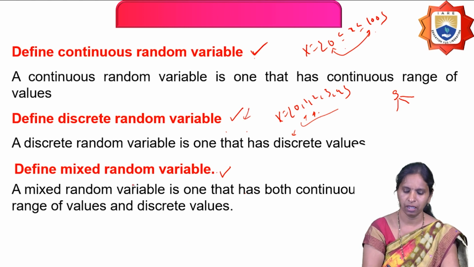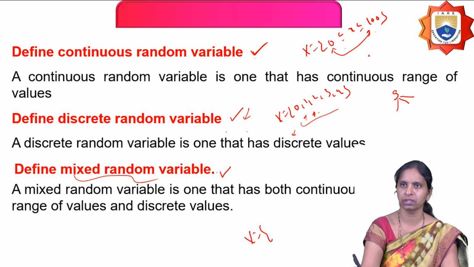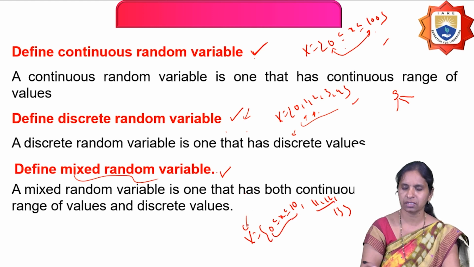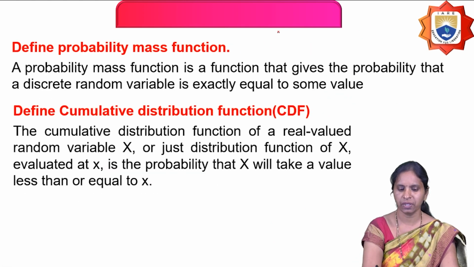It is called a discrete random variable. And what is a mixed random variable? The random variable consists of both a continuous range of values and discrete values. It is a combination of these two, nothing but a mixed random variable. For example, 0 less than or equal to x less than or equal to 10, and then 11, 12, and 13. So it consists of discrete elements as well as continuous elements. Therefore, this type of random variable is called a mixed random variable.